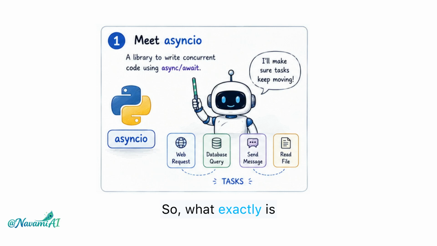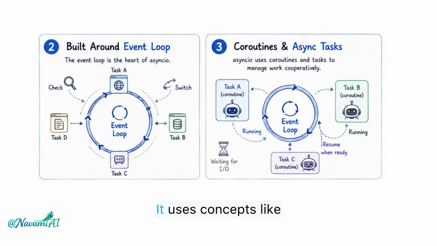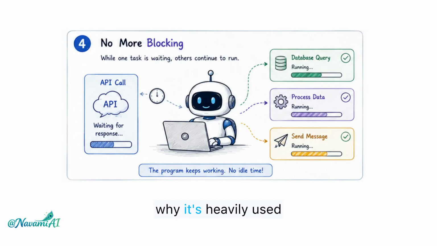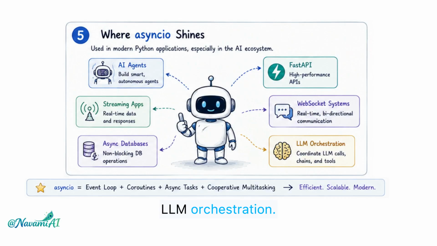So, what exactly is async IO? Think of it as a smart traffic controller inside your Python application that keeps tasks moving instead of letting them wait and block everything else. It uses concepts like event loops, coroutines, and async tasks to coordinate work efficiently, which is why it's heavily used in AI agents, fast API applications, streaming systems, and LLM orchestration. If you are building modern AI applications, Async IO is one of those foundational tools you'll use again and again.